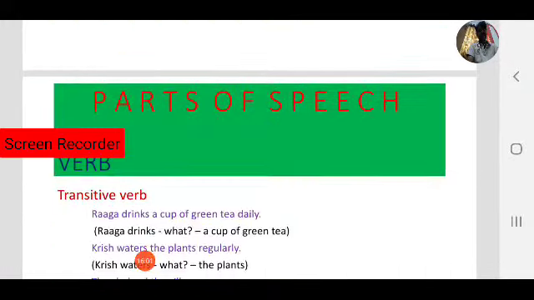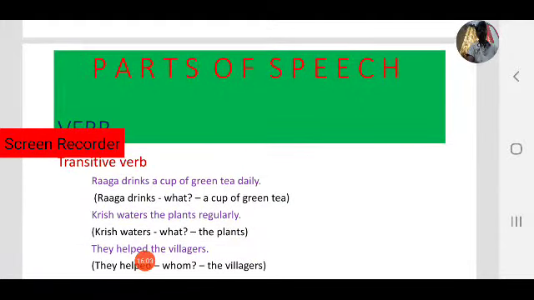For example, Raga drinks a cup of green tea daily. So what is the verb here? Yes, drinks. Who drinks? Raga drinks.